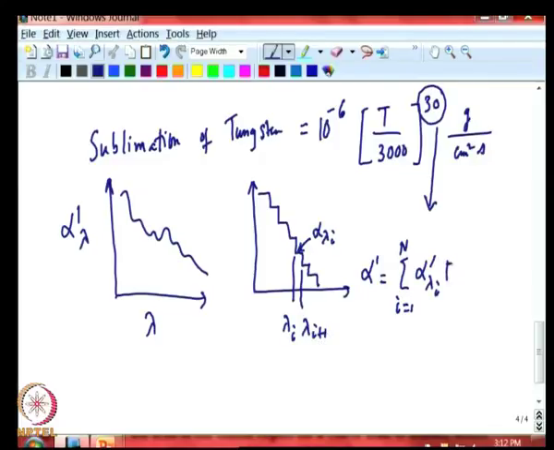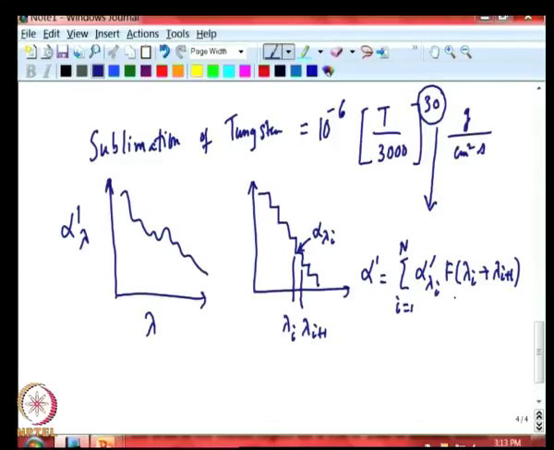Then you have to know the fraction of radiation lying between lambda i to lambda i plus 1. So, you have to know how much of the incoming radiation is lying between these two wavelengths. Then once you know that, you can compute this.